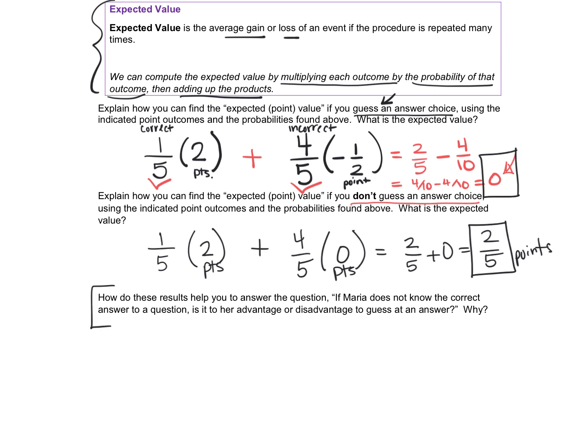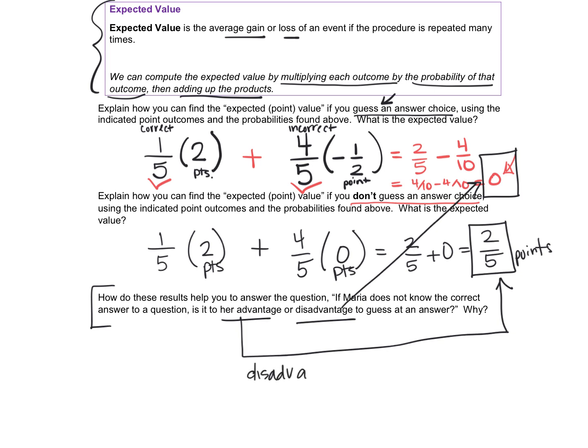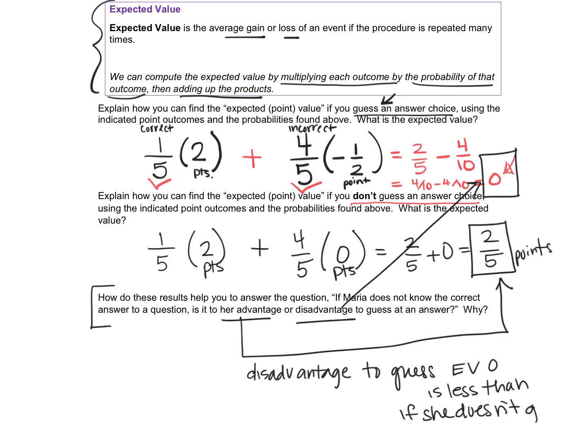So those results answer the question: if Maria doesn't know the correct answer, is it to her advantage or disadvantage to guess? Well, she shouldn't be guessing because she's only going to expect to get 0 points. If she doesn't guess, she gets 2/5 of a point. And so it is to her disadvantage to guess. She's not going negative, at least. But the expected value of 0 is less than if she doesn't guess, because if she doesn't guess, that's when she gets the 2/5 points.